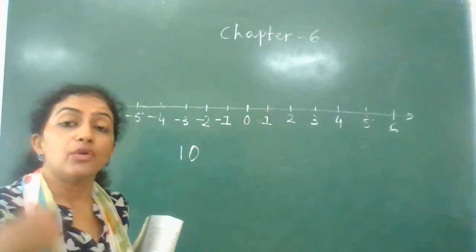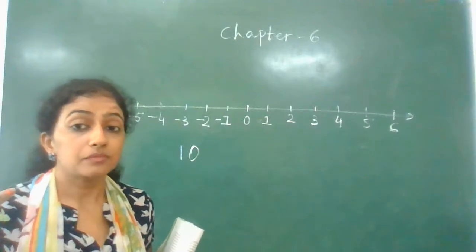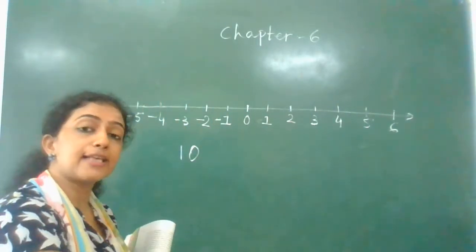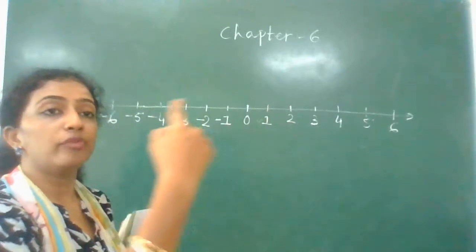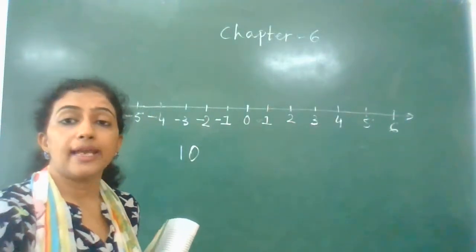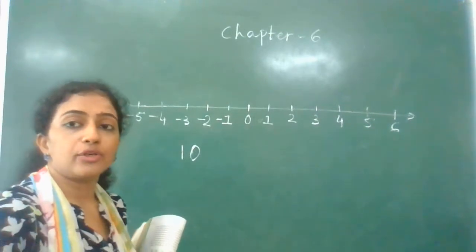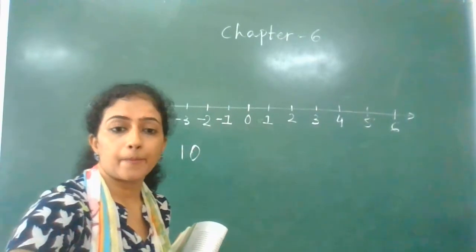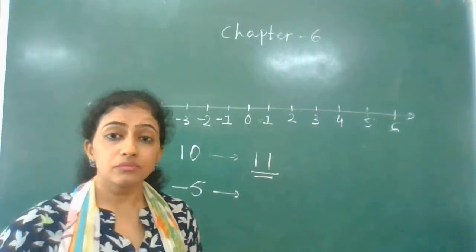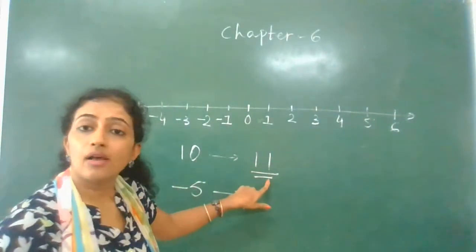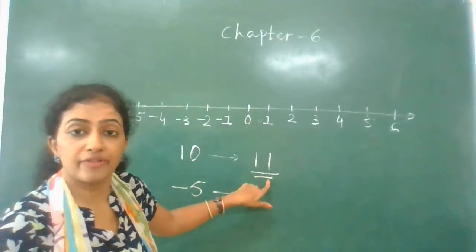Now here you have to think according to the side. You are going to the left side, you are going to the right side. Okay, if you are moving to the right side, you will get the successor. If you will move to the left side, you will get the predecessor. Okay, so now we know that the 10th successor is 11.